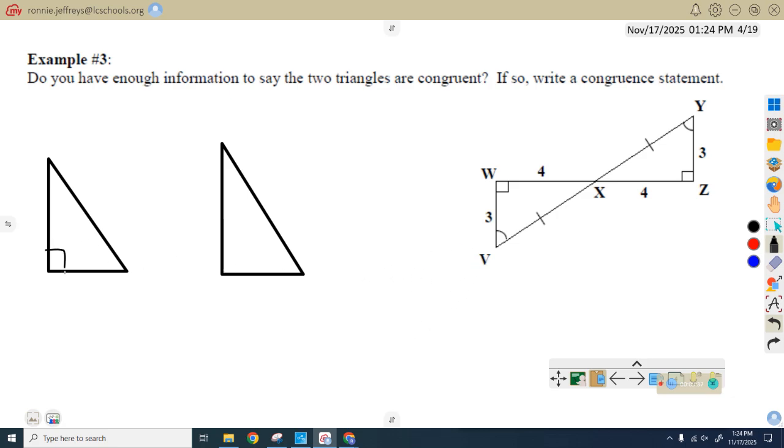Okay? So I would have to separate them like this. And then X is here, and X is here. And this is V, and this is Y. This goes here, this goes here. This goes here, this goes here. And then four, and three, and three. Now, I would actually have to separate those. Okay, again, that's just me. So I could see it.